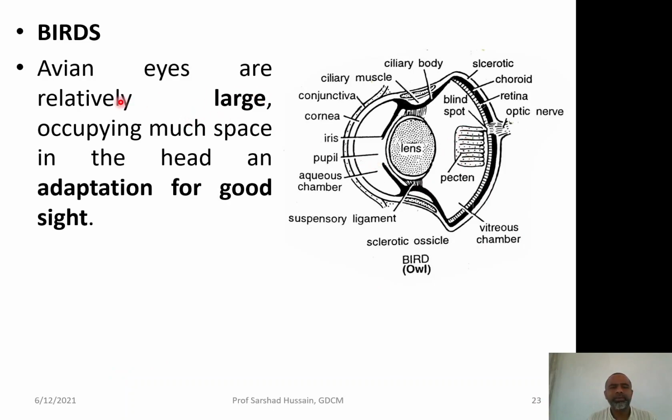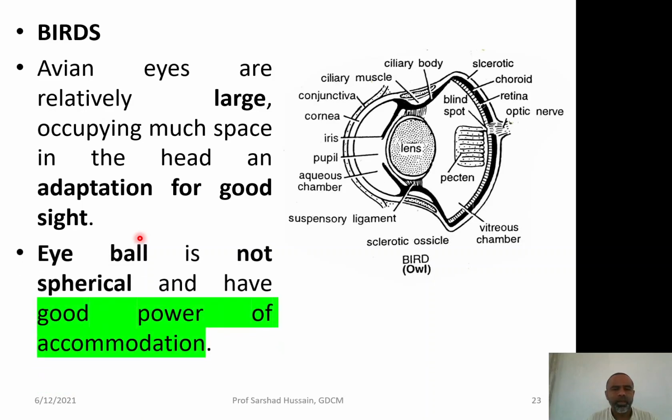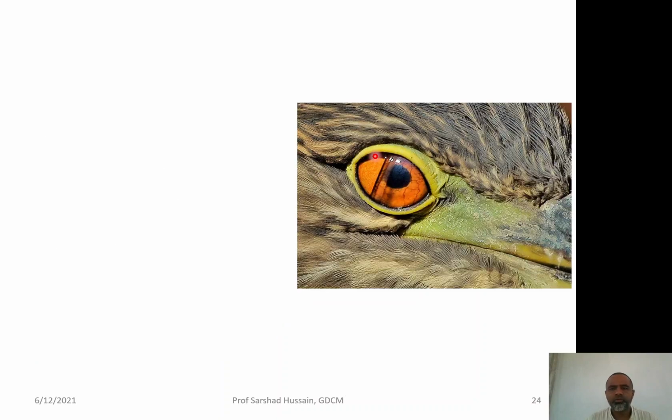Avian eyes are relatively large, occupying much space in the head. This is basically an adaptation for good sight, because a bird's eye is highly specialized for having good sight, because they have to see while moving very fast and they have to catch hold of the prey also. The eyeball is not spherical in birds, you can see over there, and they have a good power of accommodation, so they can focus very well.